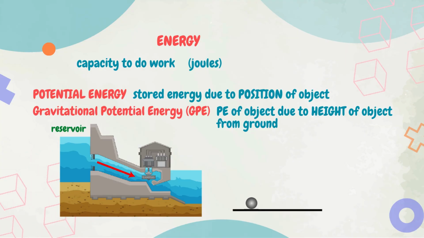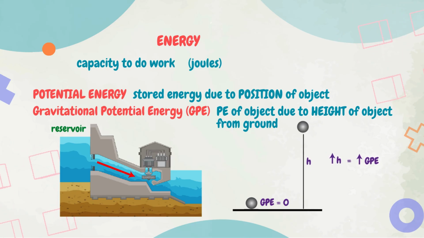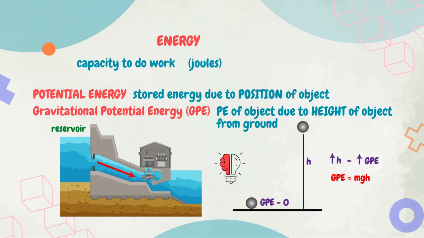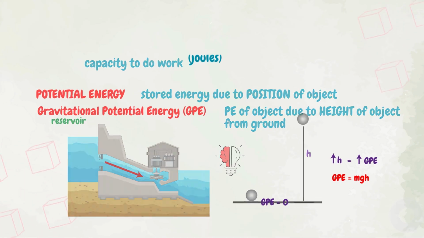The object at the surface of the Earth has 0 GPE. The higher the object from the Earth's surface, the greater its GPE. Here's a scientific fact. The Hoover Dam holds enough potential energy to power a city for months. The formula for calculating GPE is GPE = mgh, where GPE is gravitational potential energy in joules, m is mass in kg, h is height in meters, and g is gravity, which is equal to 10 meters per second squared.